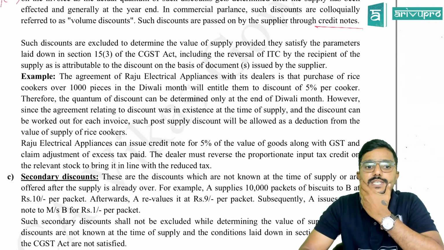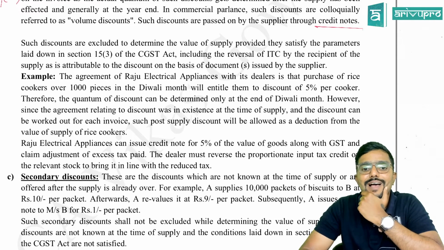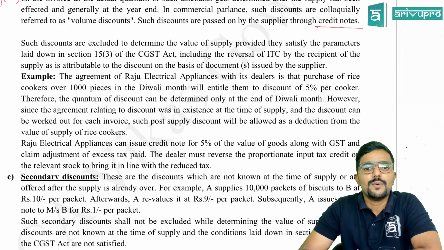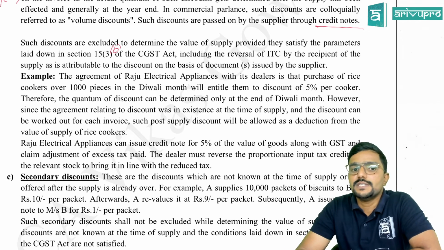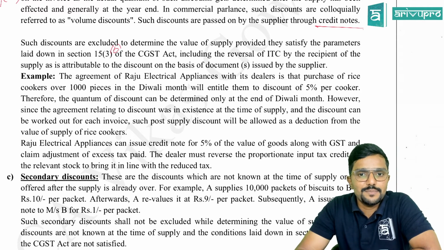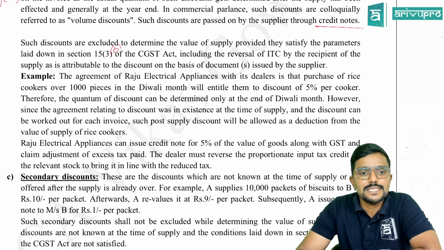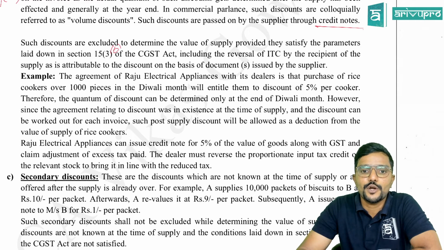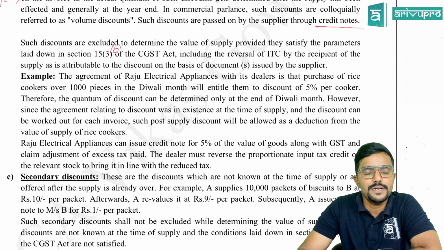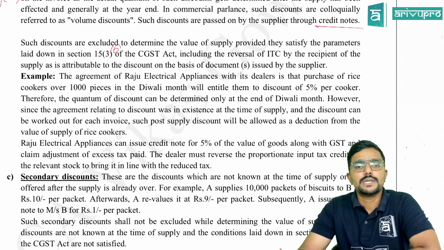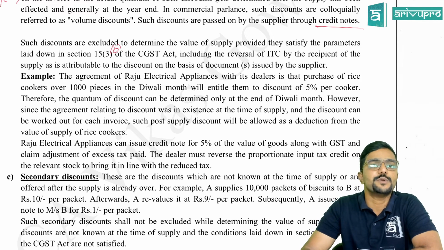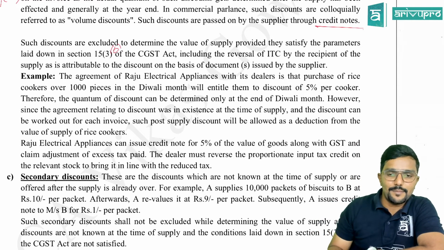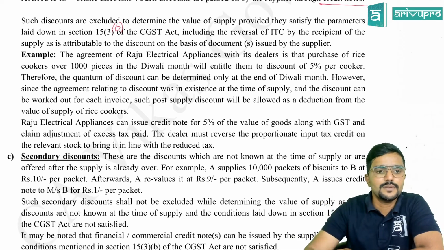Next paragraph. Such discounts are excluded to determine the value of supply, means we will reduce it, provided they satisfy the parameters laid down in section 15.3B of the CGST Act, including the reversal of ITC by the recipient of the supply as is attributable to the discount on the basis of document issued by the supplier. And what document? Credit note. So recipient, if he has already claimed input tax credit, with respect to the discount part, he needs to reverse it. Okay. Example. I have given an example here.